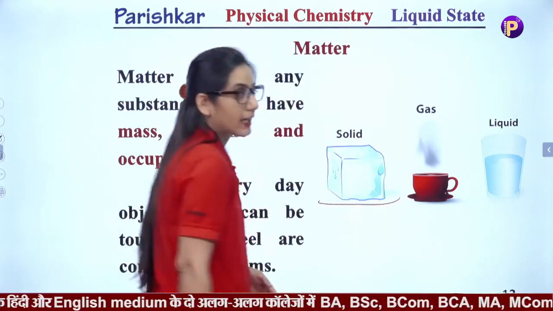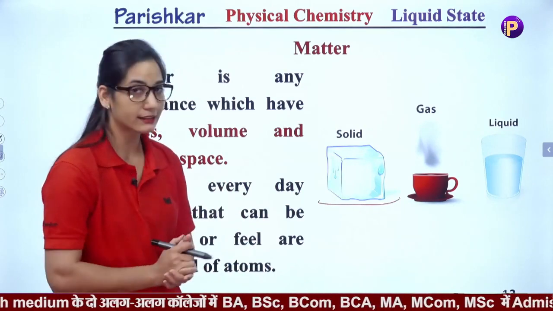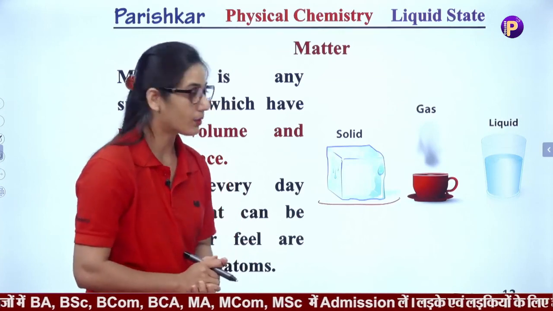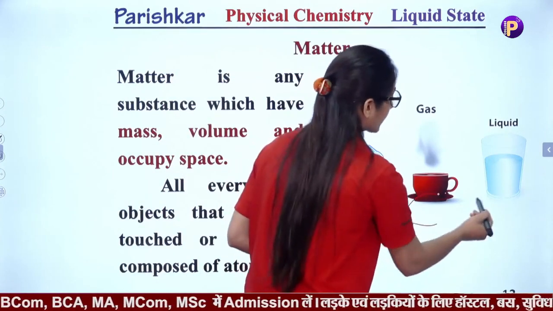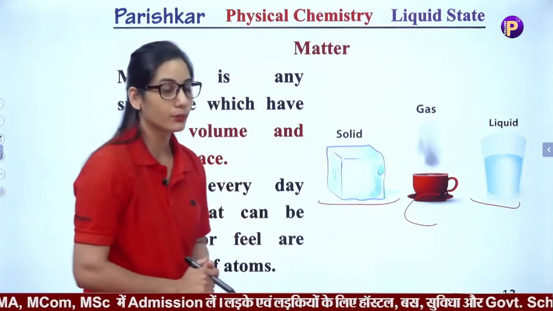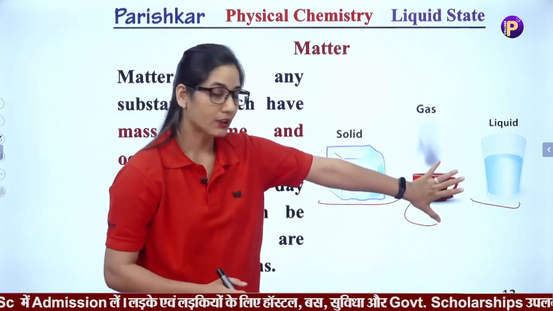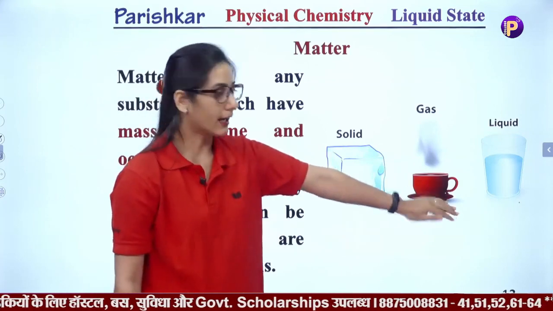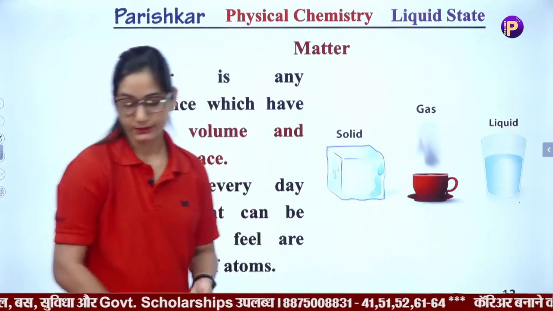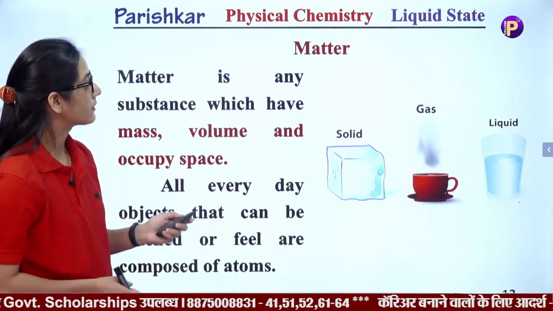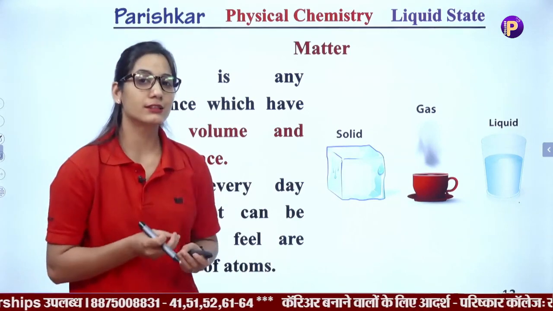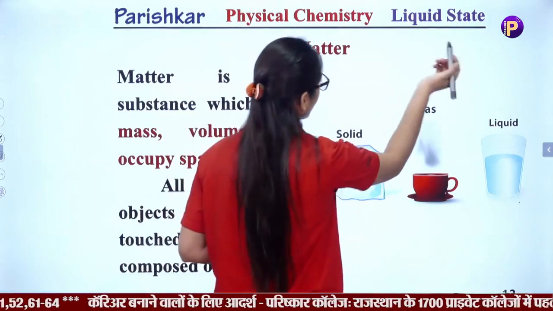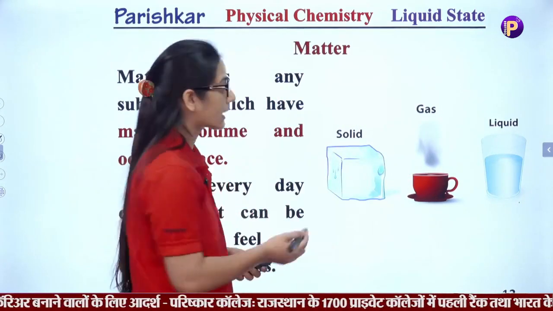As we can see, water has 3 states. It can be a solid, in which case it would be in ice form; it can be a liquid state, in which case it will be in the water form; and in gaseous state, when it melts and comes in the form of vapors. Okay, so we discussed what matter is, because in our unit, in our paper, that is physical chemistry,